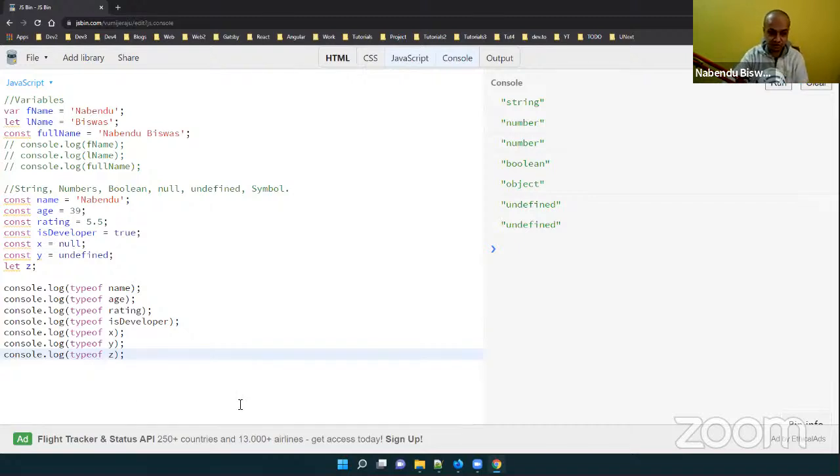Here we have assigned undefined also, but generally it is not done that way. Undefined is what you get if you leave something unassigned, like let z. If I check typeof z, it shows undefined. I can declare it explicitly like this, but generally we don't do it. So that is about null and undefined.